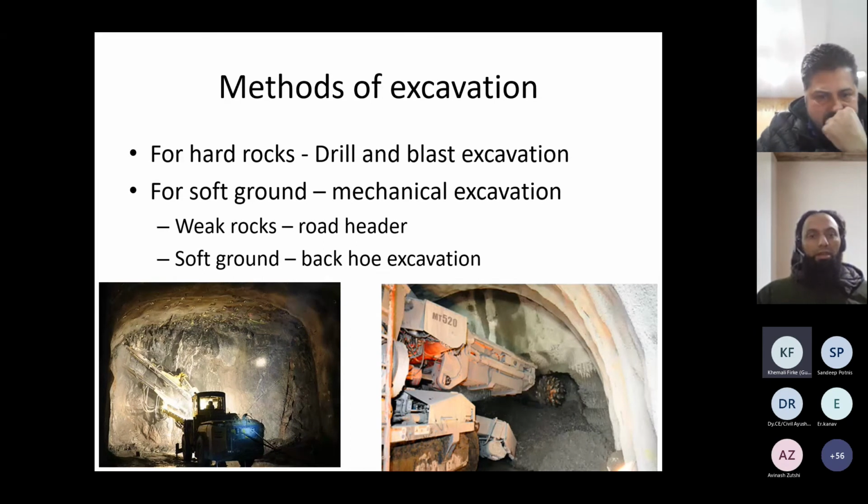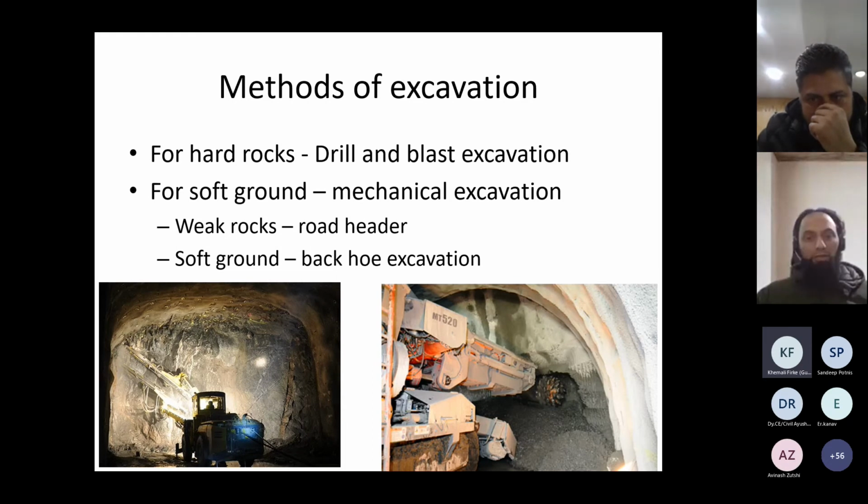After that, we have to see what is the method of excavation. So for method of excavation, typically for hard rock, we go for drill and blast method of excavation. For soft ground, as we are discussing the NATM, we go for mechanical excavation. If the ground is good enough still to take drill and blast, we go with some controlled blasting. And for weak rocks, we go for roadheader.